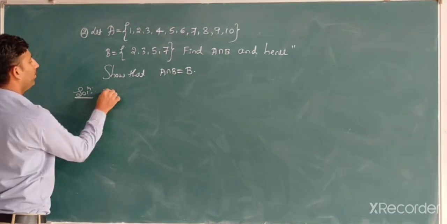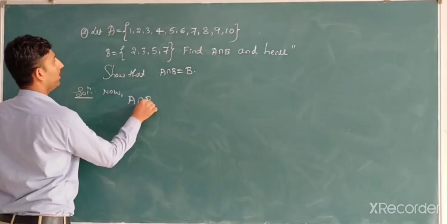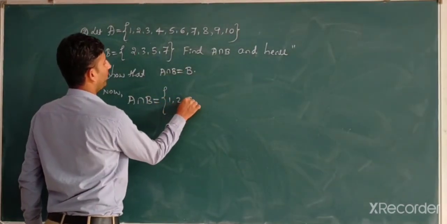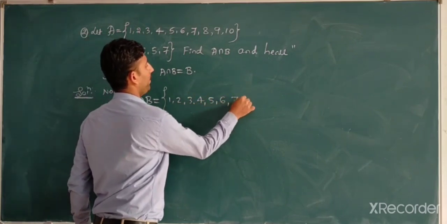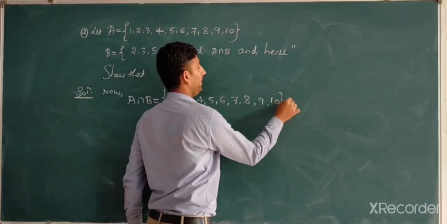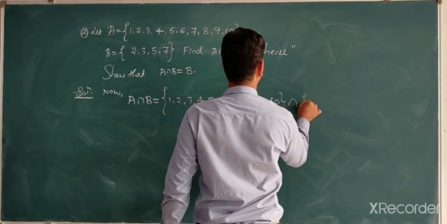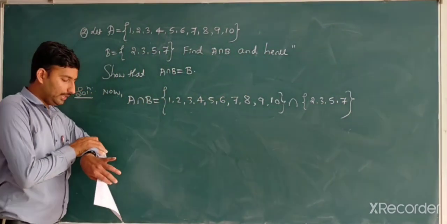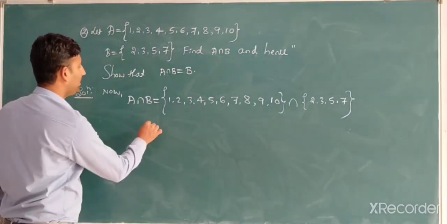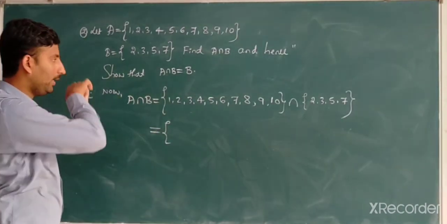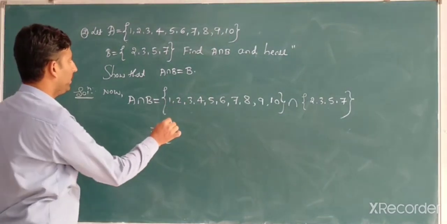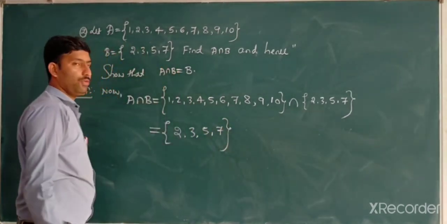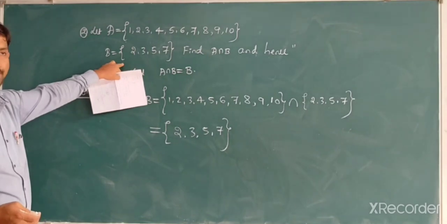Correct? First, find A intersection B. A intersection B is equal to, what is the value of A? 1, 2, 3, 4, 5, 6, 7, 8, 9, 10. A intersection of B, B is 2, 3, 5, 7. Which are the elements which are common? Common elements we have to write. 2, 3, 5, 7 is the common, correct? Because A is somewhat bigger compared to B.